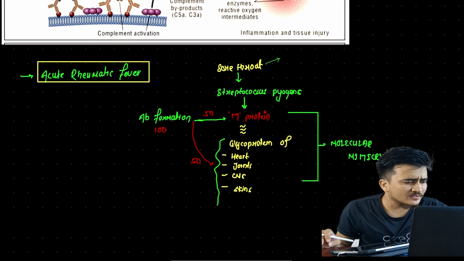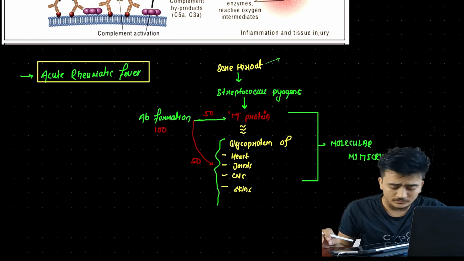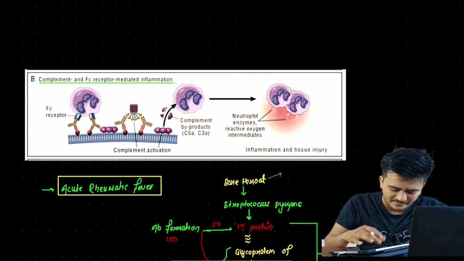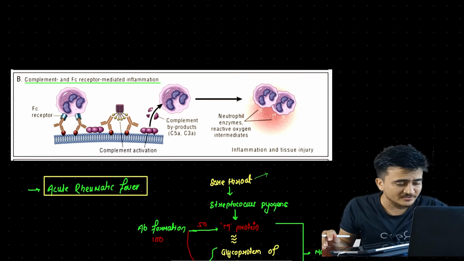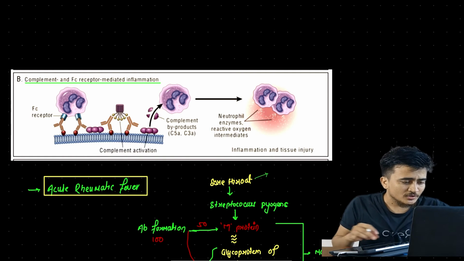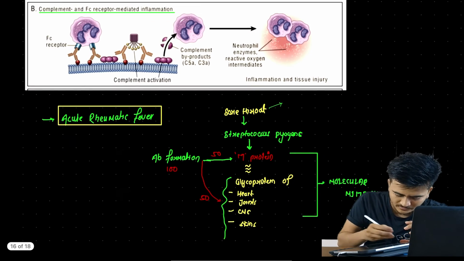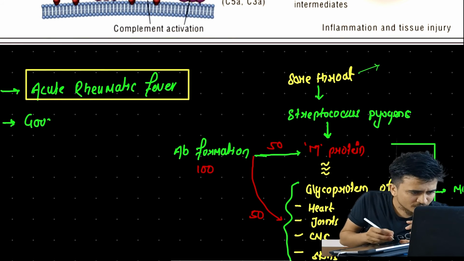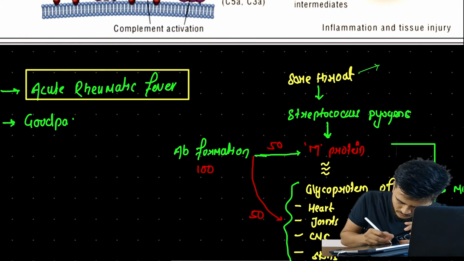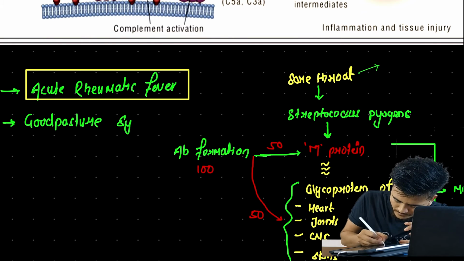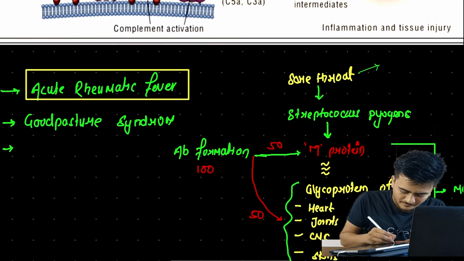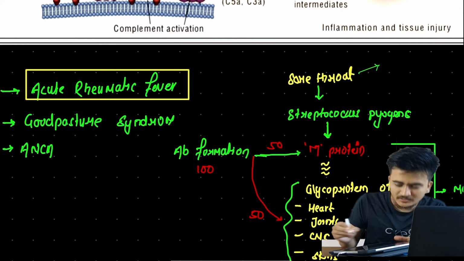Okay, several other examples of diseases that arise because of the complement and Fc receptor mediated inflammation mechanism are Goodpasture syndrome. Similarly, another disease that follows the same mechanism is ANCA-mediated vasculitis.